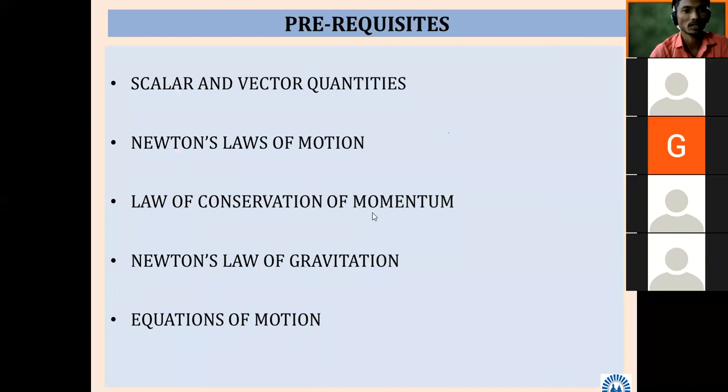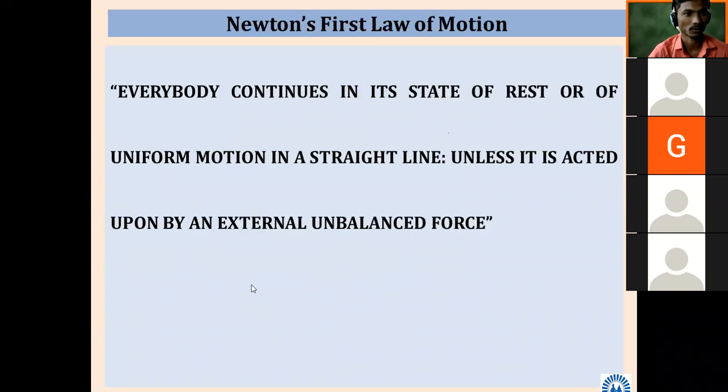Then prerequisites. Yesterday I told what prerequisites mean. Prerequisites are nothing but basics. What basics we require, I told yesterday. So these many basics are required: scalar and vector quantities, Newton's laws of motion. We have seen the law of conservation of momentum, so about momentum we have discussed. Then Newton's law of gravitation, this also you know. Equations of motion, the most important thing from this slide. There are three equations of motion which we require in the second section, but right now also. So we have to note down those equations.